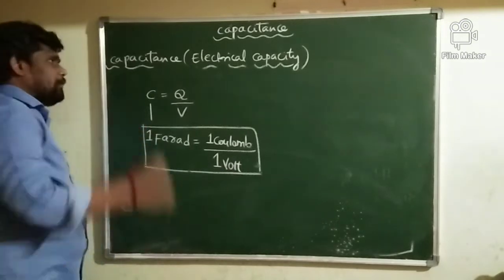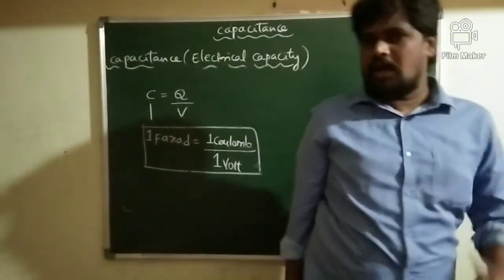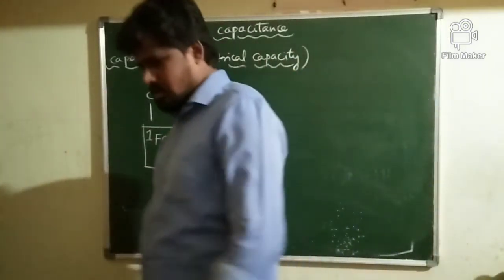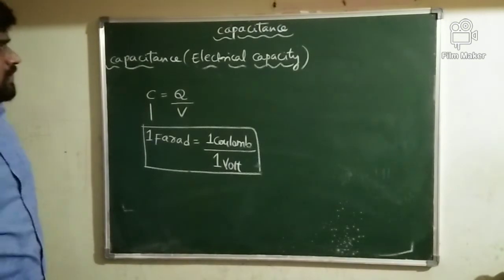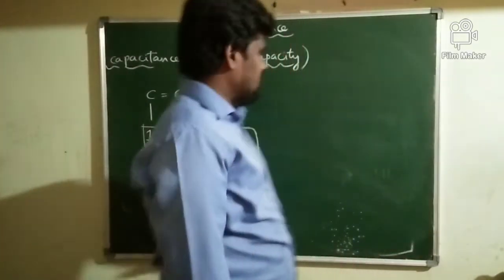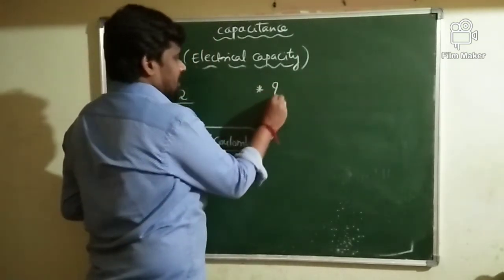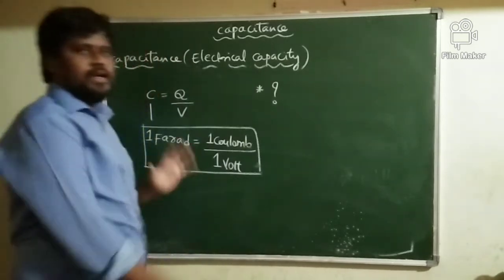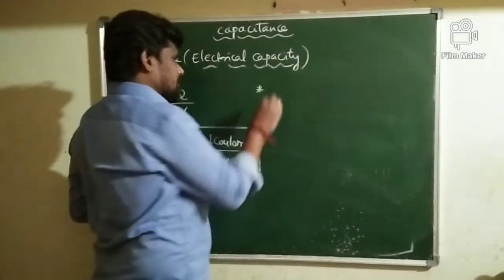So as I said, capacitance is the ability of a conductor to store charges. The more charge stored by the conductor, the more will be the capacitance of the conductor. Next thing is, on what factors the capacitance of a given conductor depends. So, a very important concept here.